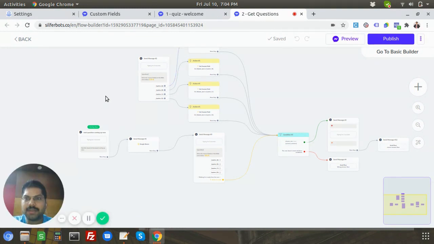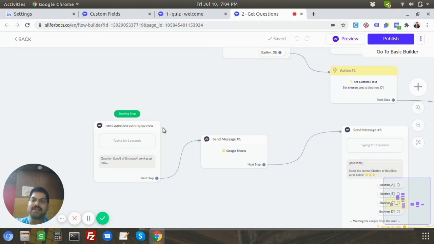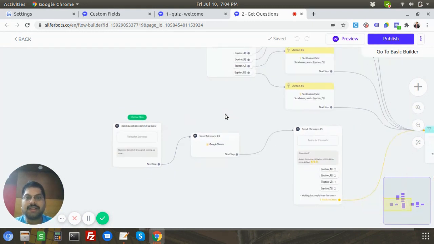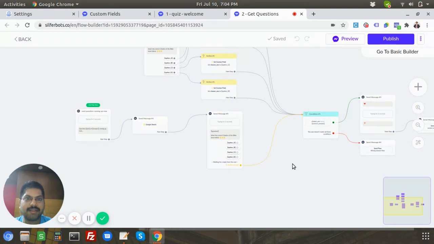So now get questions flow is where the actual magic happens. And this is another one of the reasons I wanted to show you the advantages of using an API based quiz or a Google Sheets based quiz. The thing is, you don't have to duplicate the questions and answers blocks multiple times. So I've seen many people doing that where they say they have 5 questions. So they'll just create 5 questions, answers, conditions, and all that stuff. Technically, it's not required. You just need one flow here where this entire thing comes.